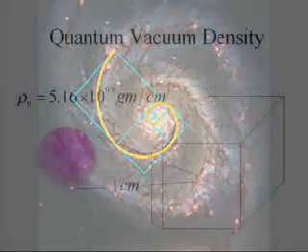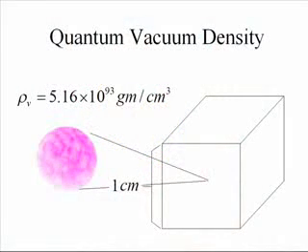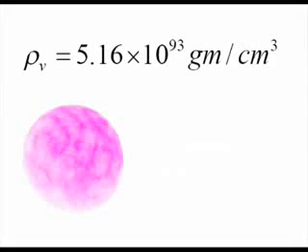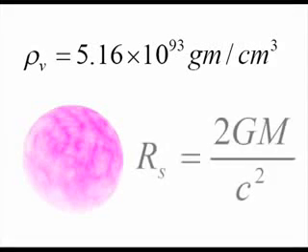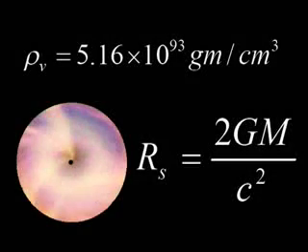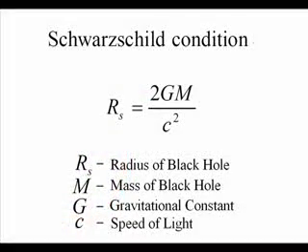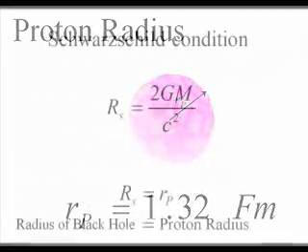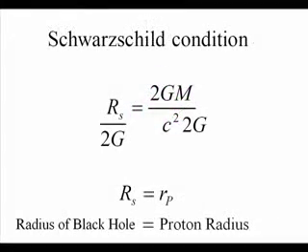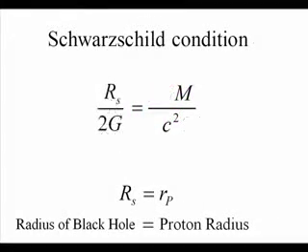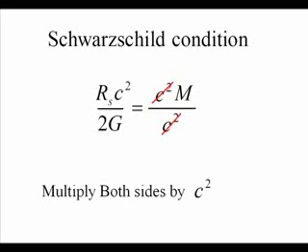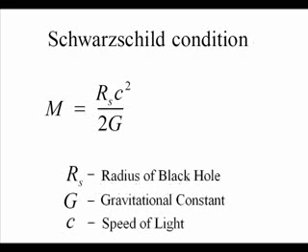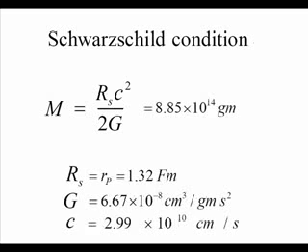We then calculate what proportion of the total vacuum energy density available in a proton volume is necessary for the nucleon to obey the Schwarzschild condition for a black hole, where the radius of our black hole is now 1.32 femtometers, the radius of a proton, and we solve for m. The mass needed to obey the Schwarzschild condition for a proton radius of 1.32 femtometers is 8.85 times 10 to